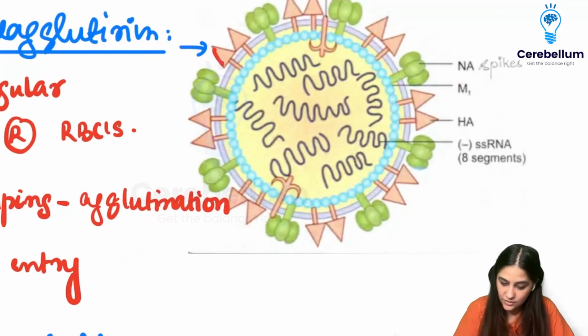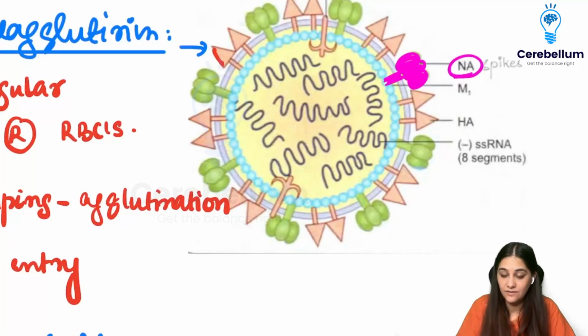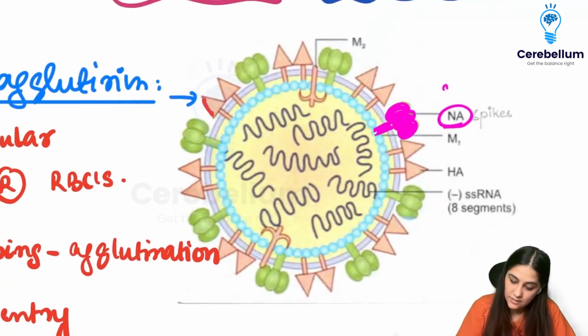If we see the structure here, we are seeing these mushroom-shaped things, I would call them. So these mushroom-shaped things are the NA, the neuraminidase.